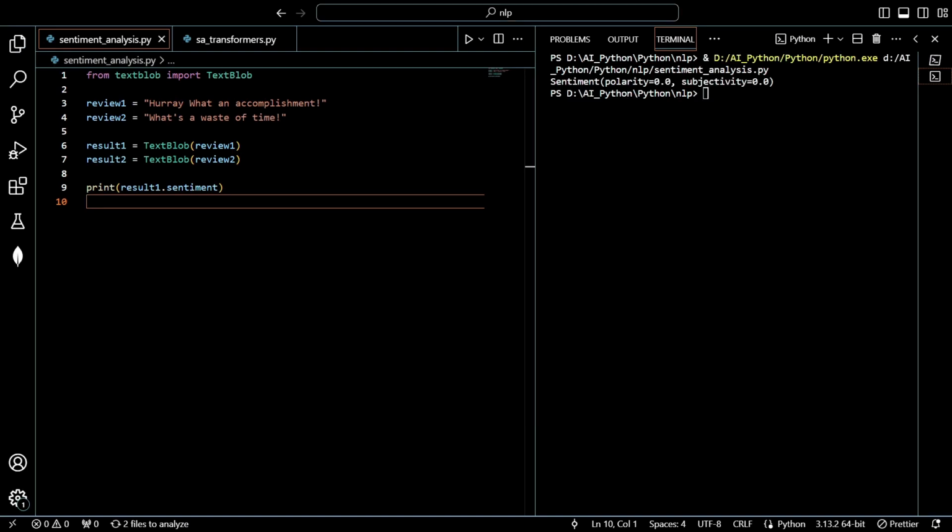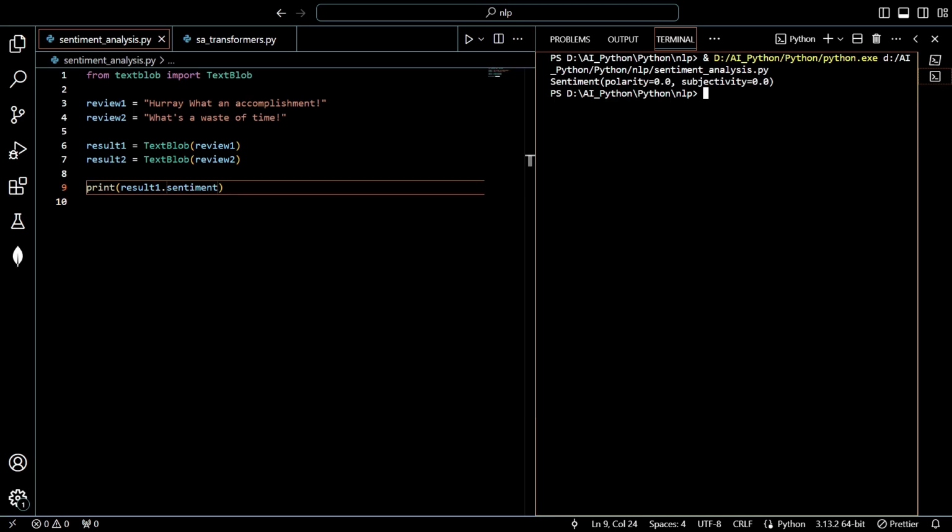Yeah, you can see this gives polarity 0, subjectivity equal to 0. So this is giving a neutral one. If it is 0, basically this is neutral.